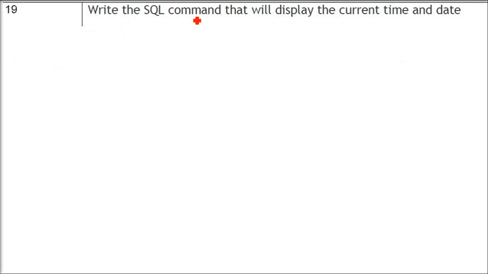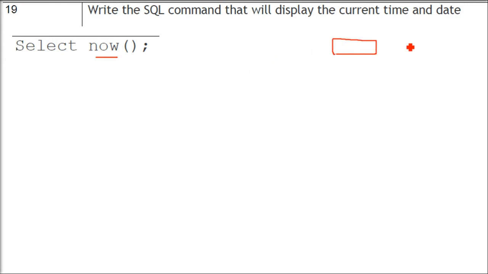Write the SQL command that will display the current date and time. So SELECT NOW(), just do it. SELECT NOW(), and this will show you the current time and date. Time in hour, minute and second, separated by colon, there are two dots, and date will be month, year, this date, month, DD, MM, YY, date, month, year, right?